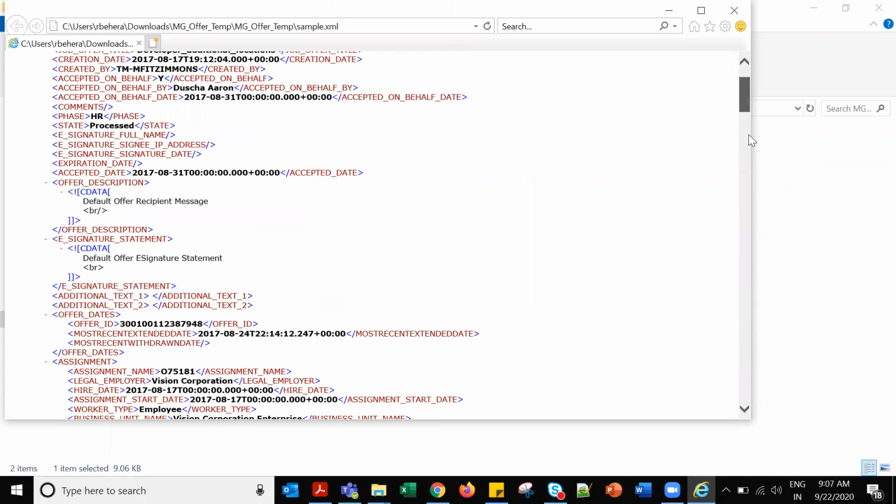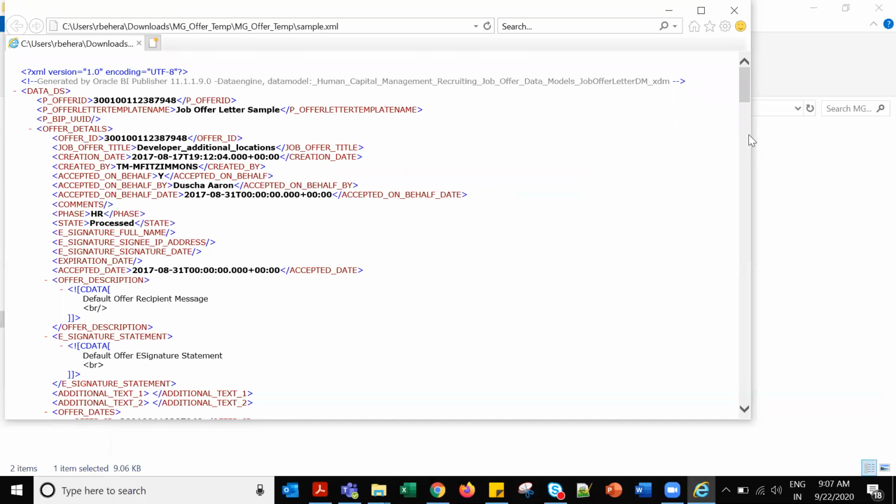This XML will be given by technical people, and it can mostly be reused: offer descriptions, signature statement. If any changes are needed, then technical people will give these details.